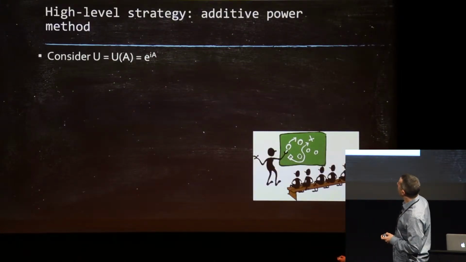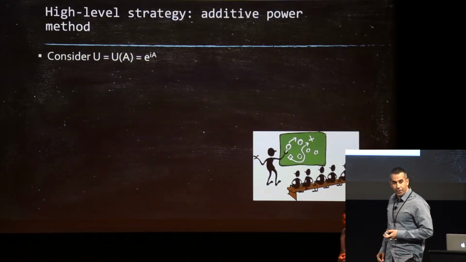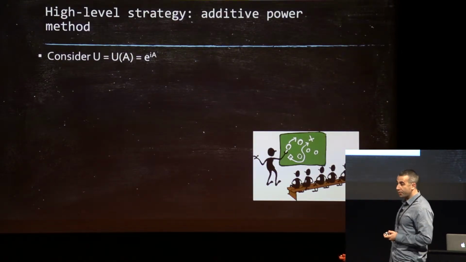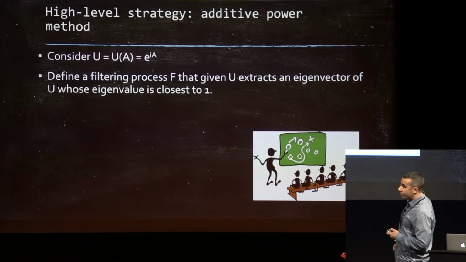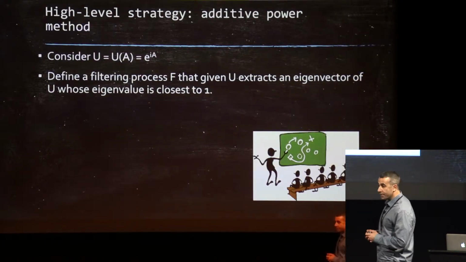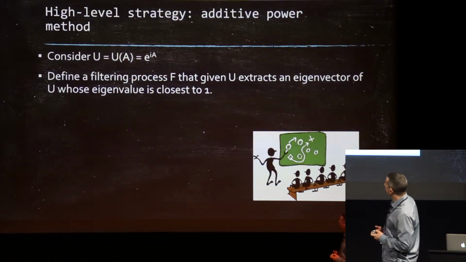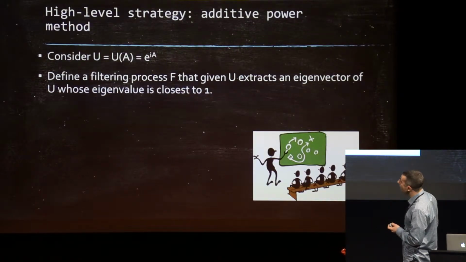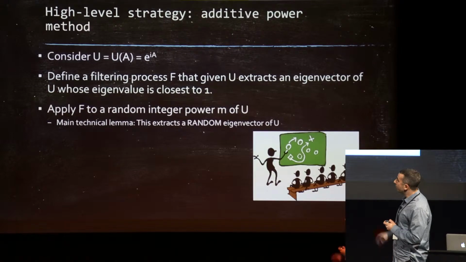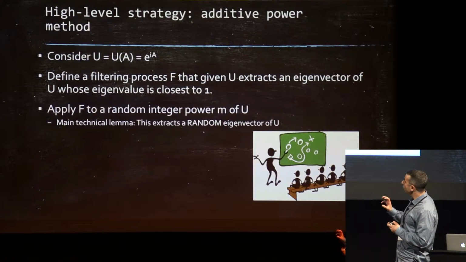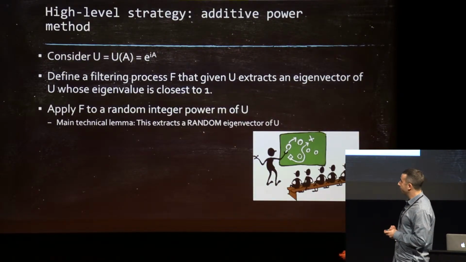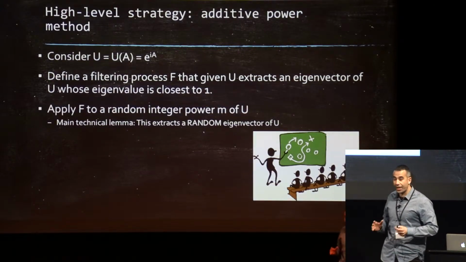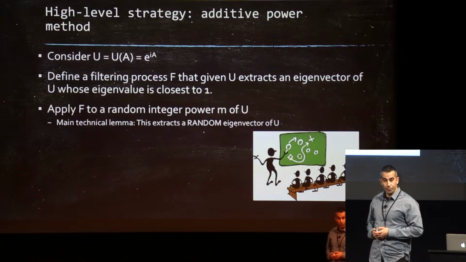Okay, so here's the strategy. It's going to be an additive power method. We're going to take your Hermitian A and exponentiate it, so e to the iA, and now it's a unitary matrix U. We're going to define a filtering process F that takes in U and extracts the eigenvector of U whose eigenvalue is closest to the number 1. Then we're going to apply that same F to a random integer power of U, so now U to the m. Our main lemma would be that this actually extracts a random eigenvector of U.